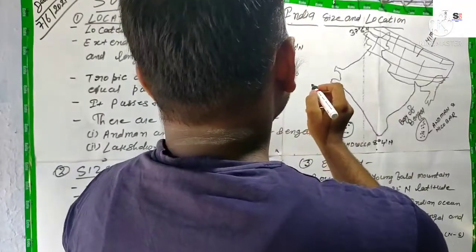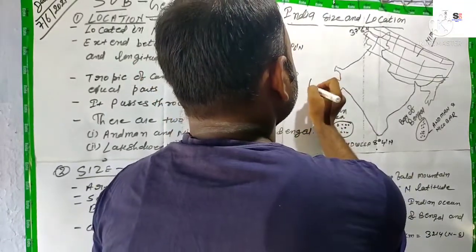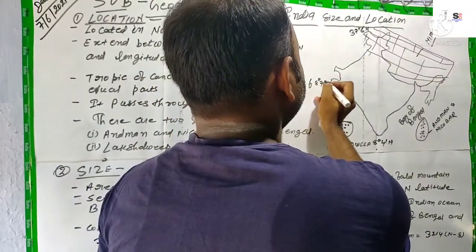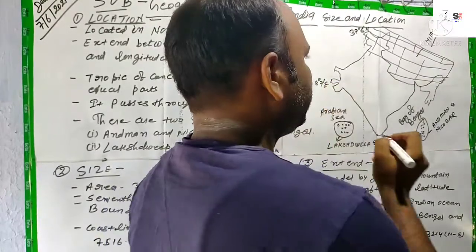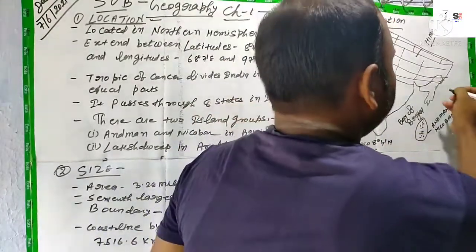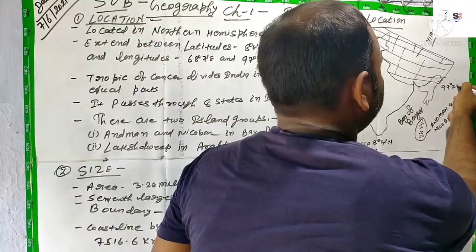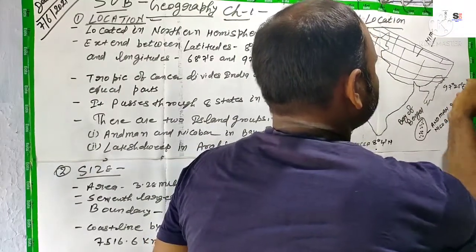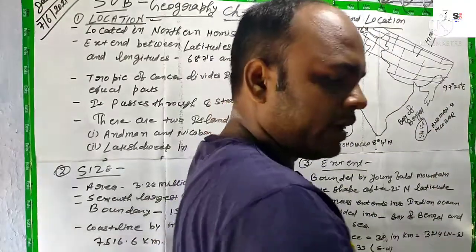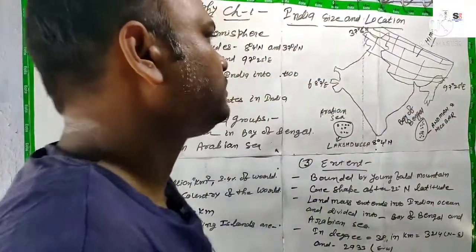Next one, longitudinal extent: 68 degree 7 minute east, and this one is 97 degree 25 minute east. Okay, so I have mentioned the values.